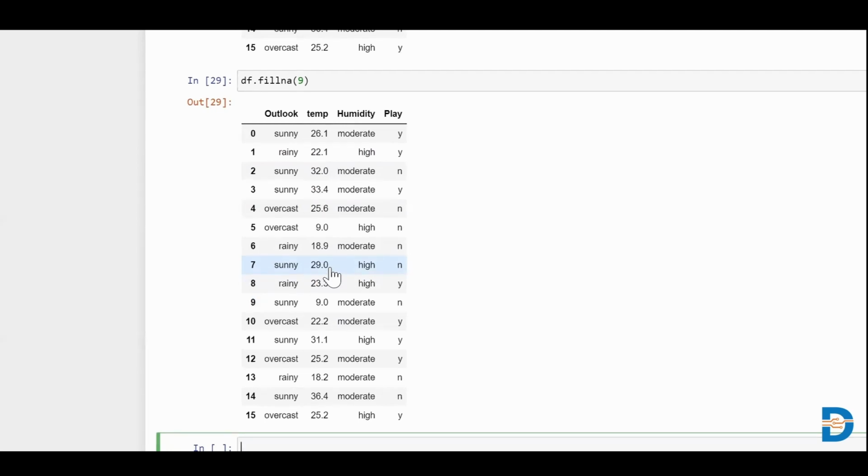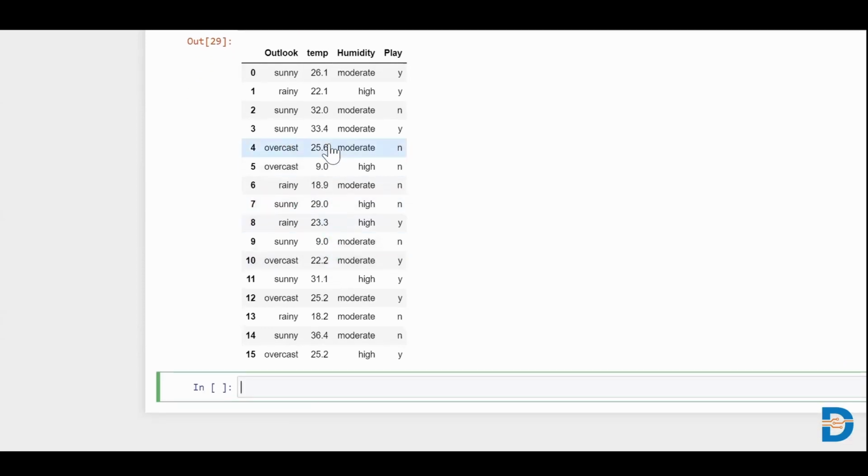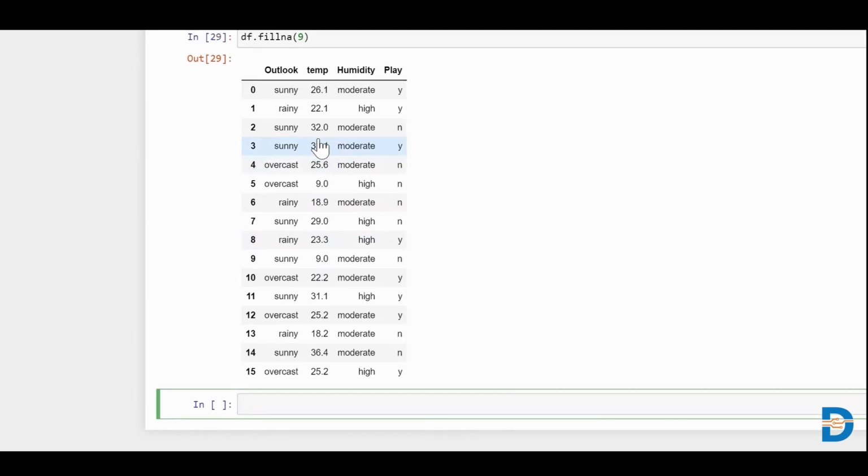Null values may be replaced with the mean or the median. If the column does not have any outlier, we can replace null values with the mean value of the column. If the column has an outlier, we should replace null values with the median value, because if the column has an outlier, the mean gets affected largely.